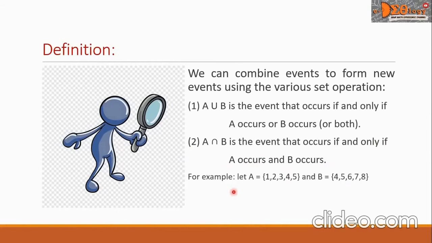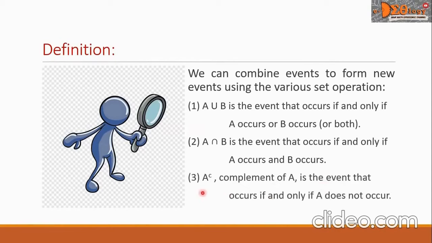For example, let A be an event whose outcomes are 1, 2, 3, 4, and 5, and event B whose outcomes are 4, 5, 6, 7, and 8. A intersect B equals 4 and 5, and these are the outcomes that are common to event A and event B.